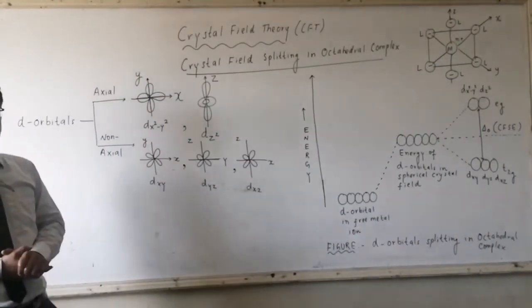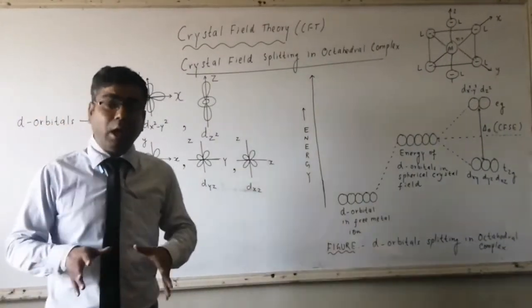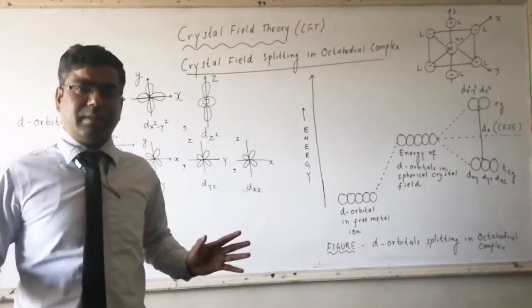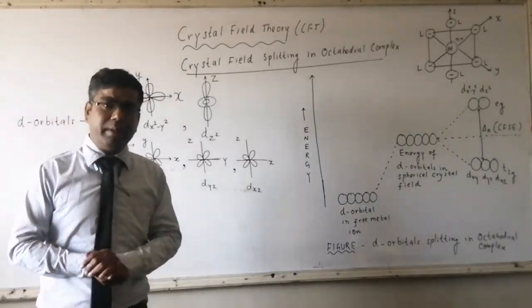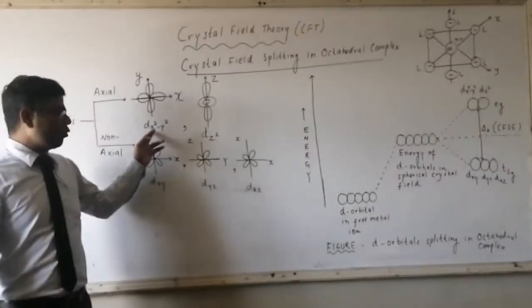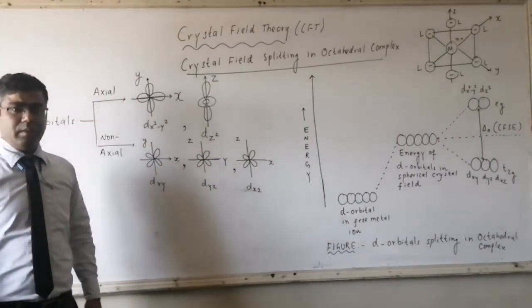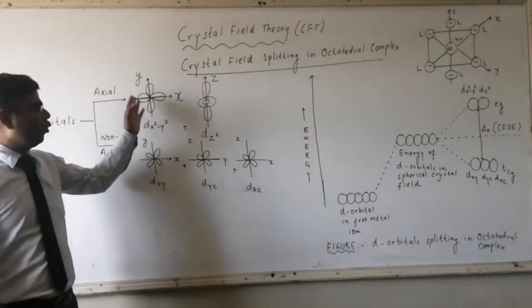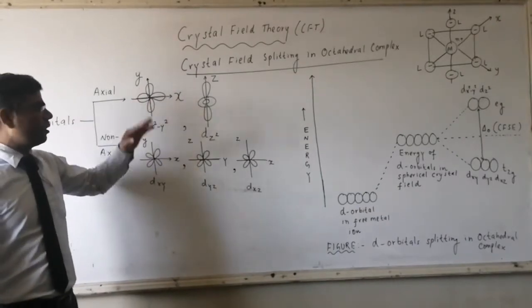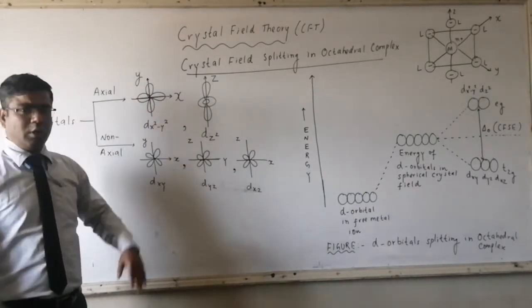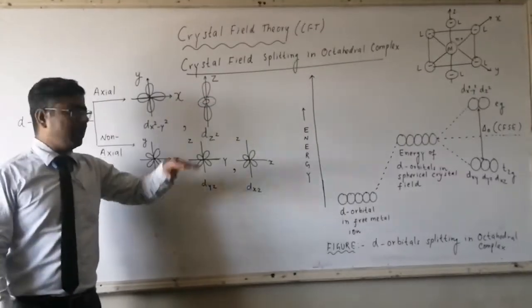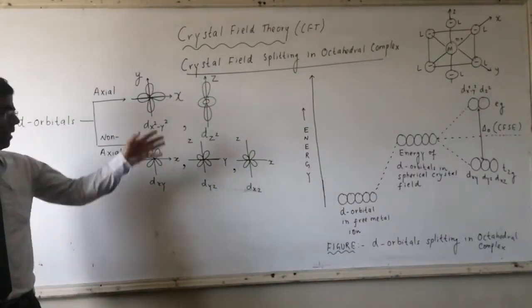Axial d orbitals, in which the lobes are located along the axis, are called axial d orbitals. We have two: dx²-y² and dz². In dx²-y², two lobes are on x and the other two on y. In dz², there is a nodal plane and there is one lobe over the z axis.